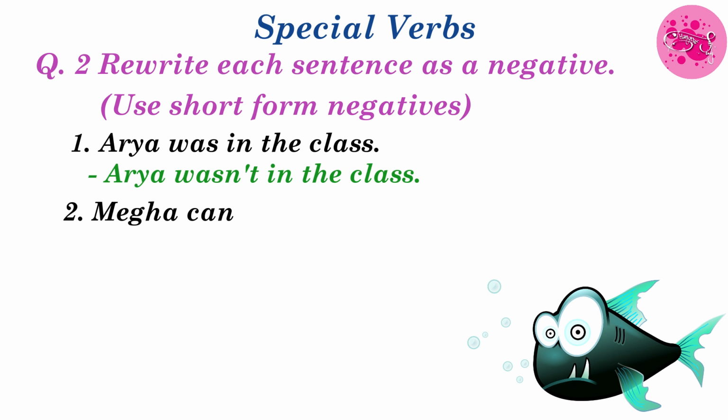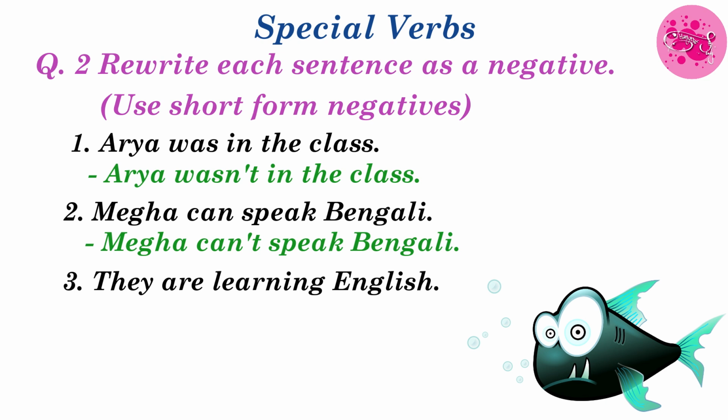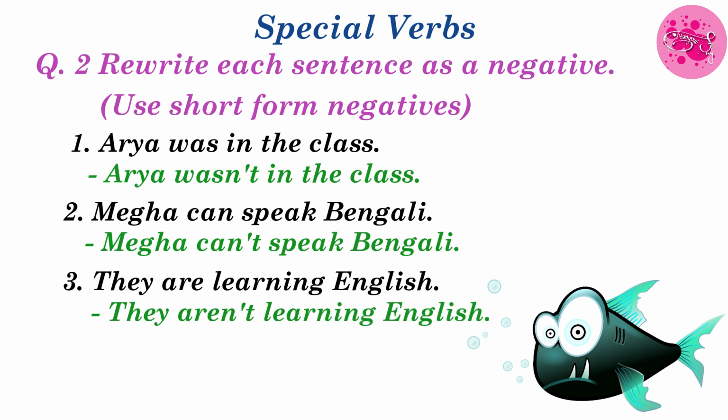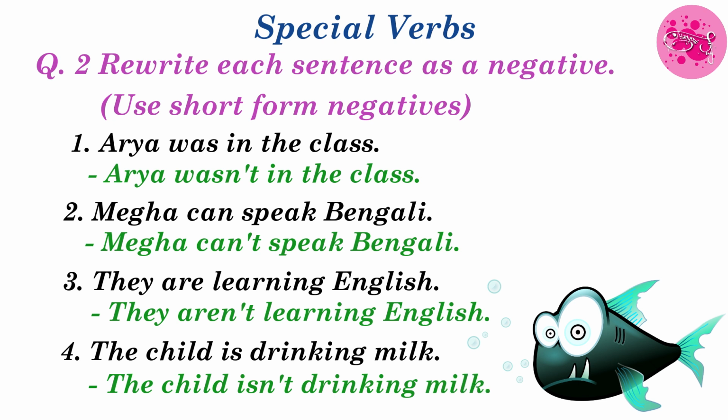Second one. Megha can speak Bengali. Now here can is a verb and we have to change it to the negative form. So the answer will be Megha can't speak Bengali. Number 3. They are learning English. So here the verb is are. So the answer will be they aren't learning English. Number 4. The child is drinking milk. So here the verb is is. So the answer will be the child isn't drinking milk.